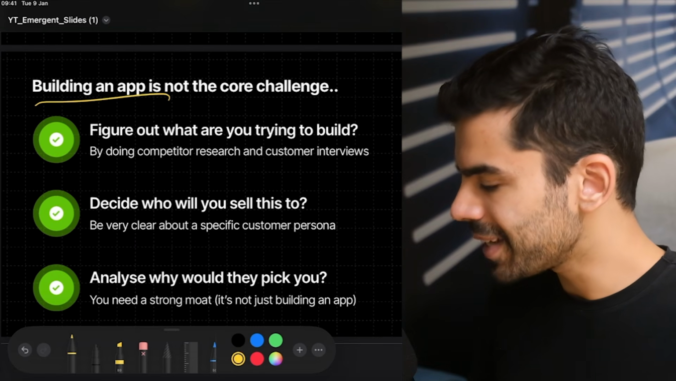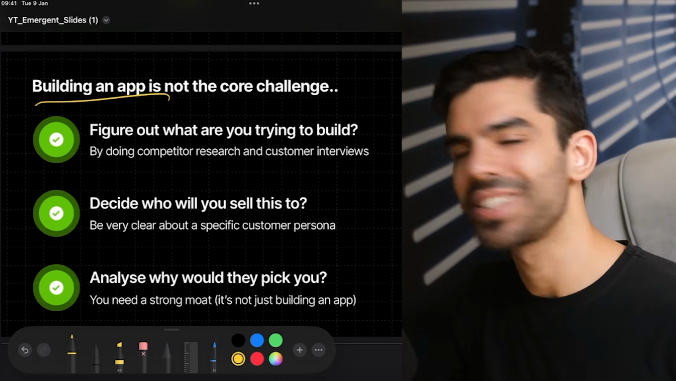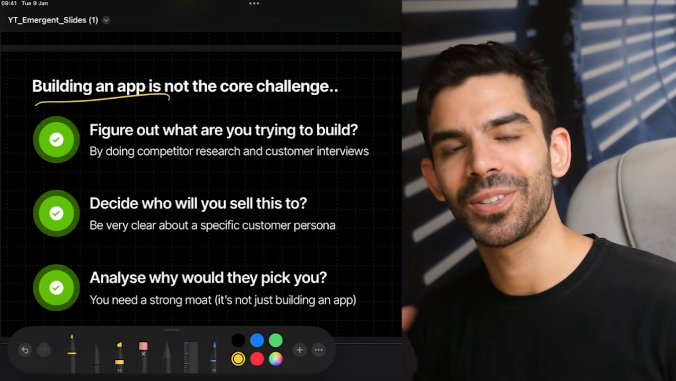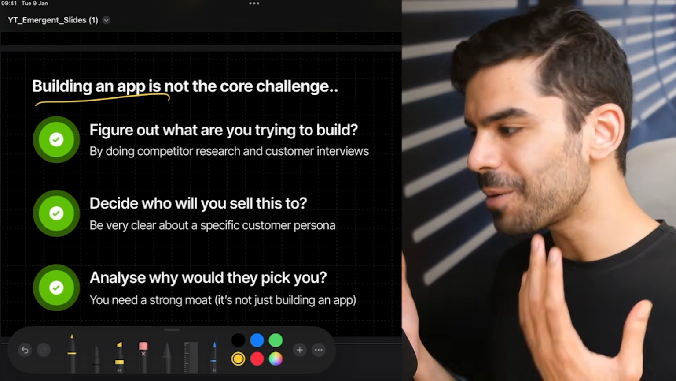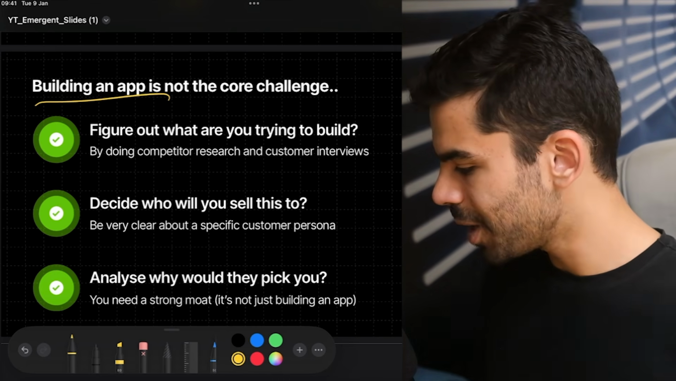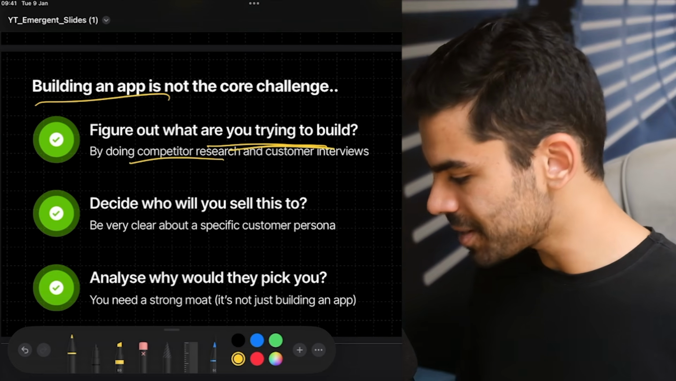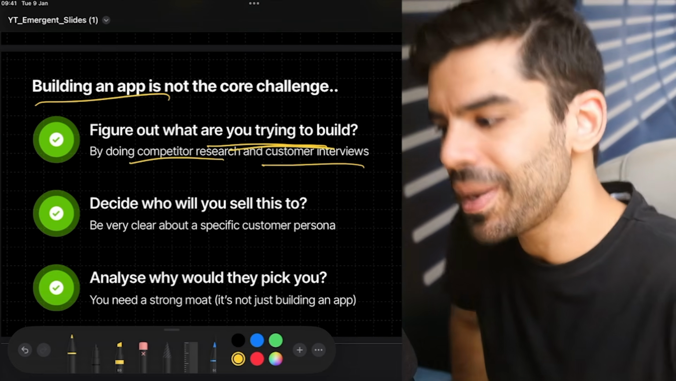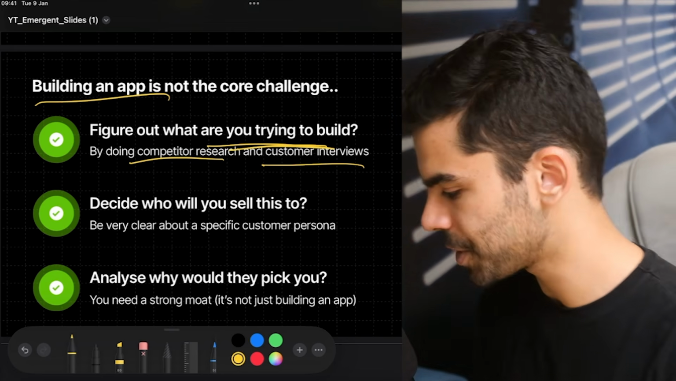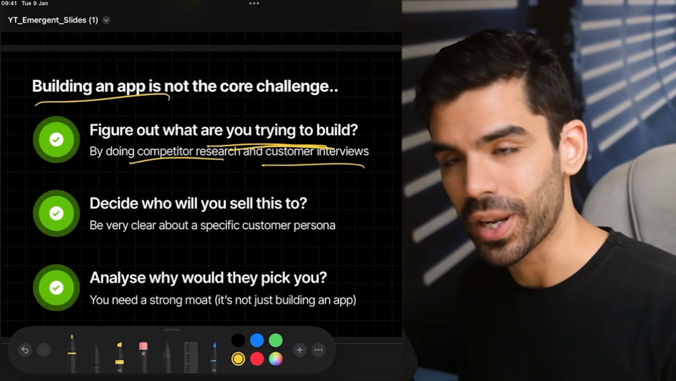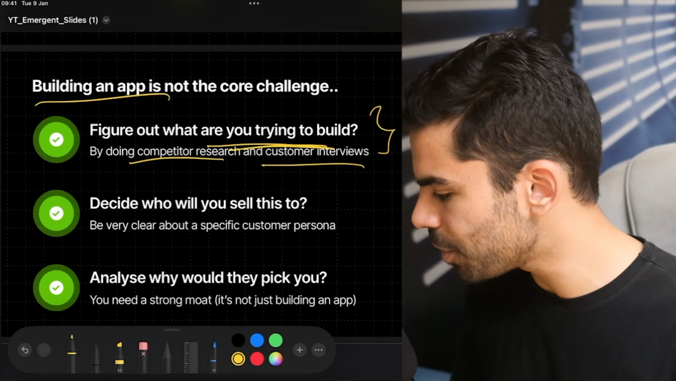Now, most people think that they can just build an app and launch it in the world and run a startup. It does not happen that way. So I have to be very real with you as to how it even works. Because before you even start building, you have to first figure out what you are even trying to build. And that is all about competitor research and customer interviews. And we've made plenty of videos on this topic, so I'm not going to repeat that information, but I'm revising it for anybody who is watching our video for the first time, that this is the most important thing.